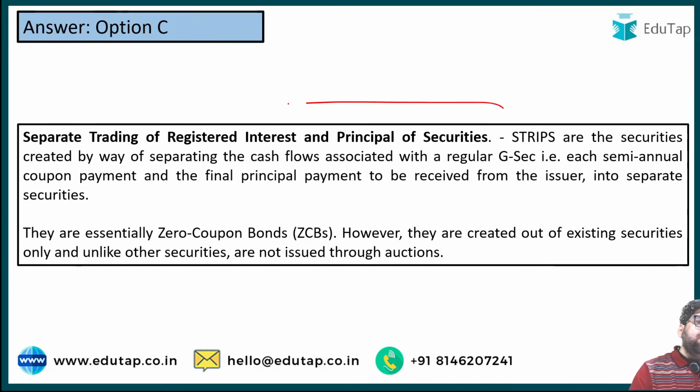Yes, STRIPS stands for Trading. Superb. STRIPS are generally Separate Trading for Registered Interest and Principal.